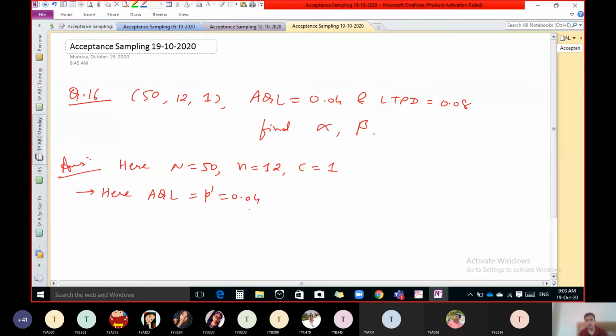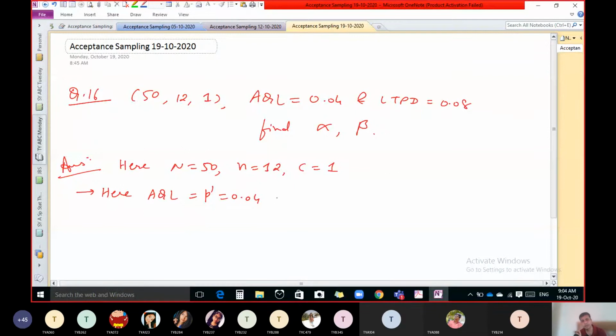If there are 4%, 0.04 means 4%, defective units in a lot, the customer will be ready to accept it. So acceptable quality level means how much defective units in the whole lot will the customer accept. So here the answer is 4%.